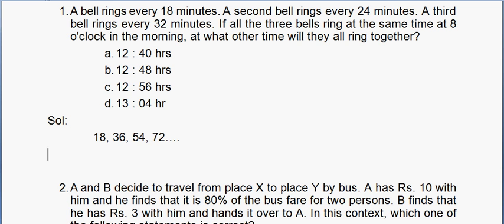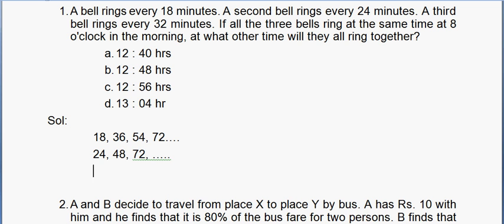The second bell rings after 24, 48, then it would be 72, and so on. The third bell would ring after how much? 32, 64, 96, and so on. And we have to find when they will ring together.